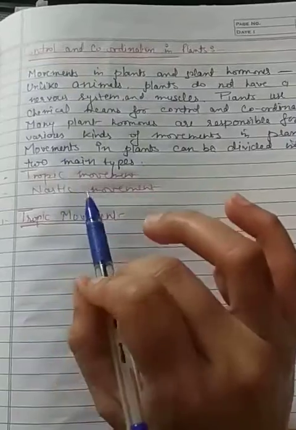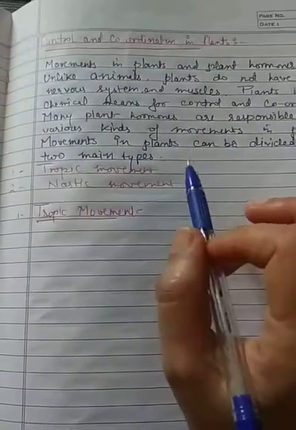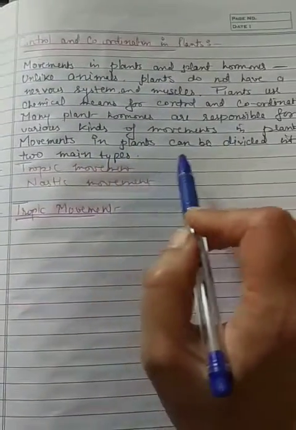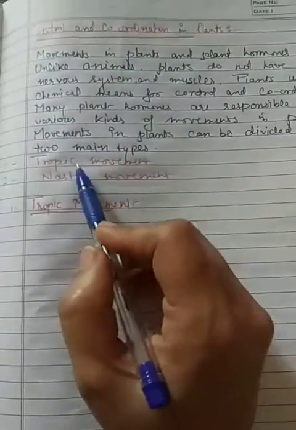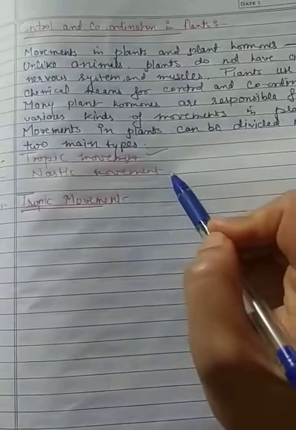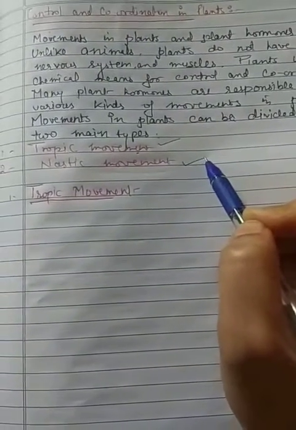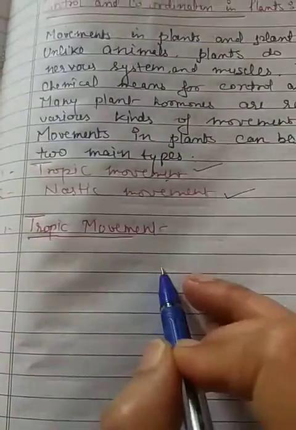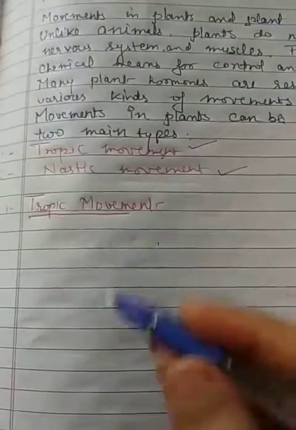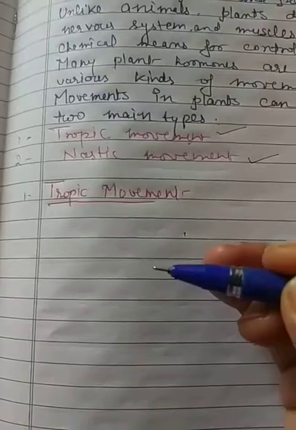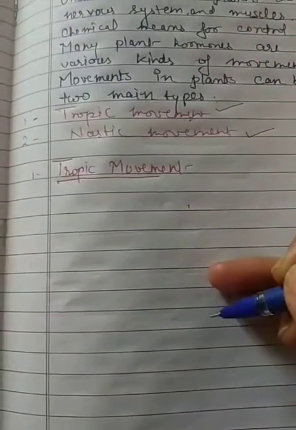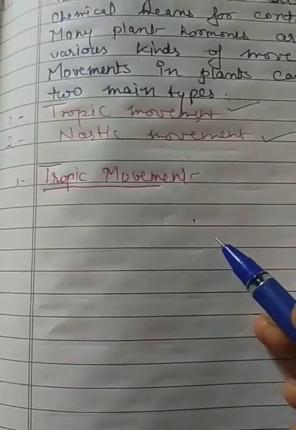Though plants can't move from one place to another, still some movements are found in plants. Movements in plants can be divided into two main types: tropic movement and nastic movement. Some plants respond to stimuli by growing in a particular direction, like towards the light, away from the light, or towards gravity. This type of movement occurs in plants.